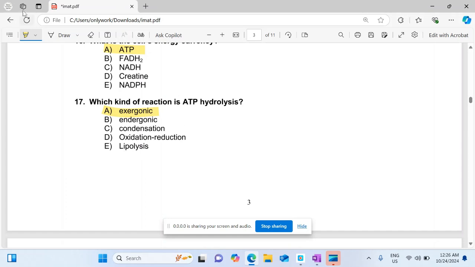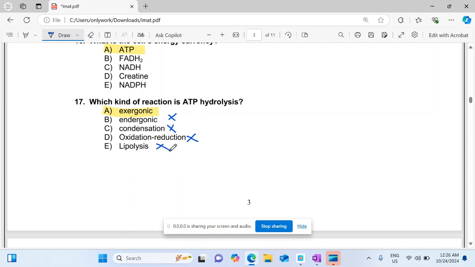Endergonic is energy absorbing process. So this is not right. Condensation reaction involves the joining of two molecules with the removal of water molecule. So it is also not correct. Oxidation reduction reactions have no relation with ATP, so this is also wrong. While lipolysis is related to lipid reaction, so it is also false.